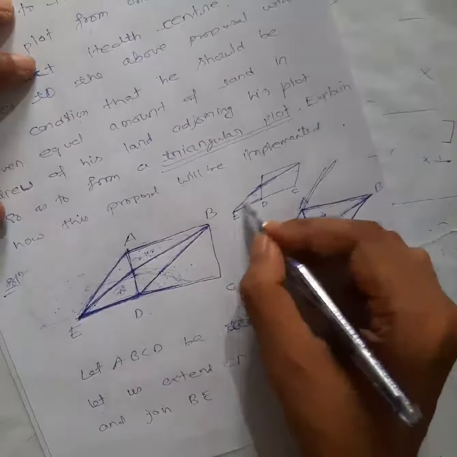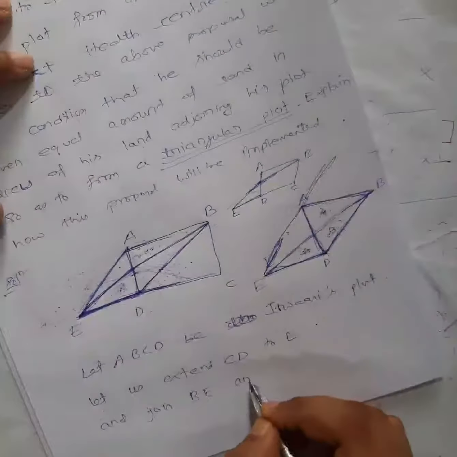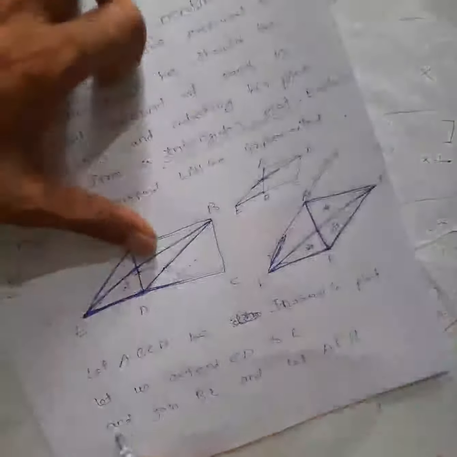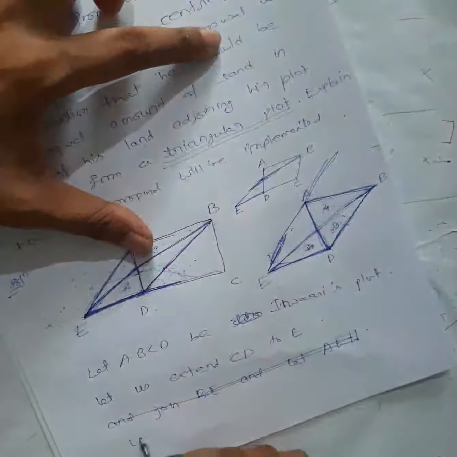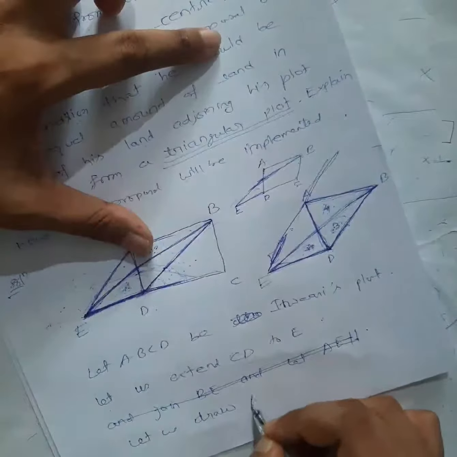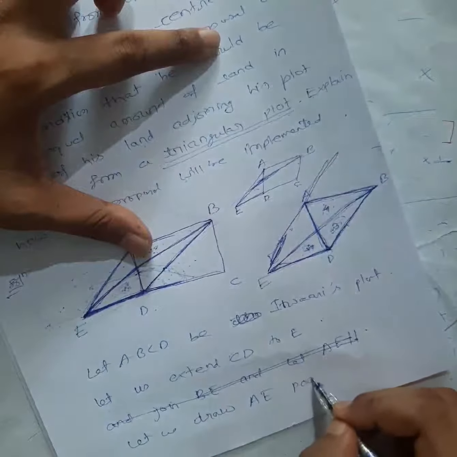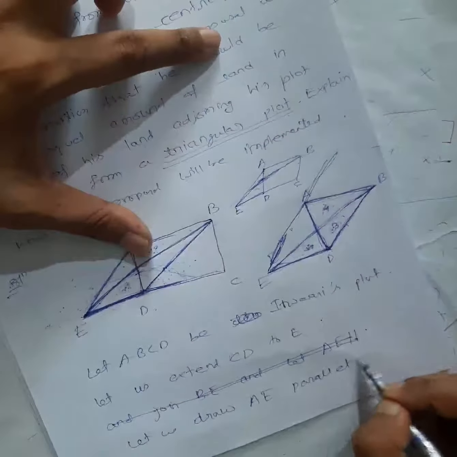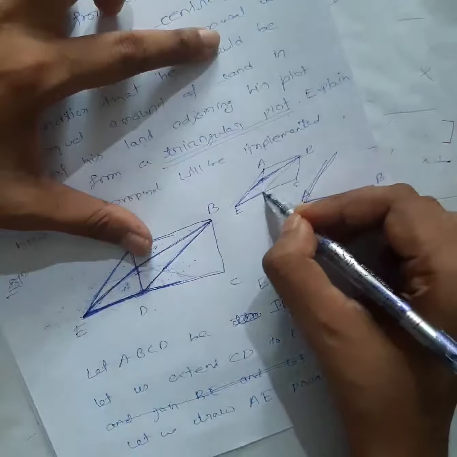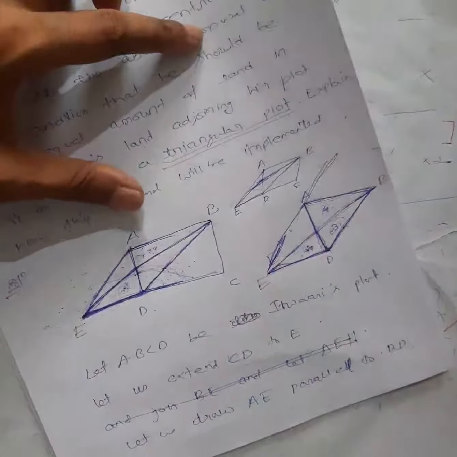So after that, let us extend CD to E and join BE. We are joining, right? This one BE, this is your BE. Okay, and before joining this one, let me write down, let us draw AE first. Let's draw AE parallel to, what I will say, BD. Parallel to BD we have to draw, right? BD, this one, parallel to BD.